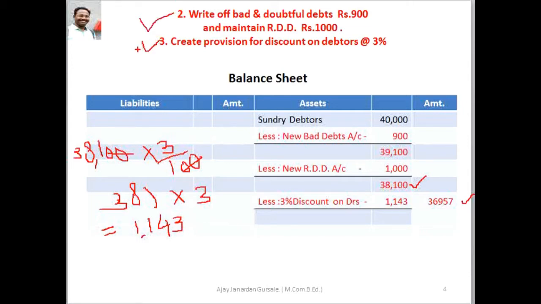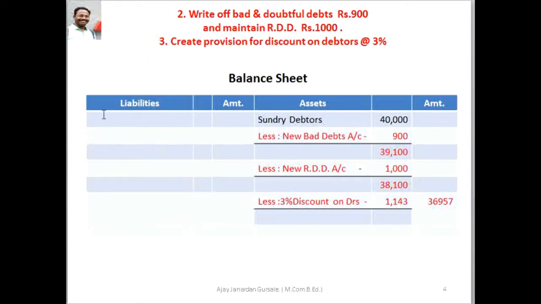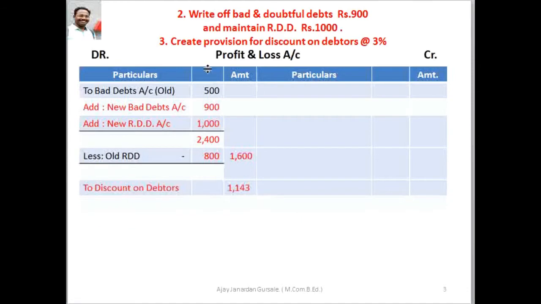Let me see the second effect for the same. The second effect in profit and loss account debit side: new bad debts and new RDD, which is added to the old bad debts, the figure given in trial balance rupees 500, add new bad debts rupees 900, add new RDD rupees 1000, and we get here the figure rupees 2,400.